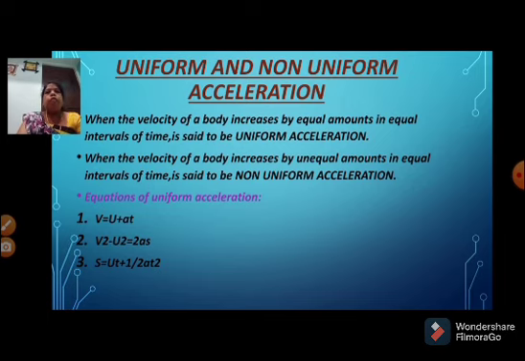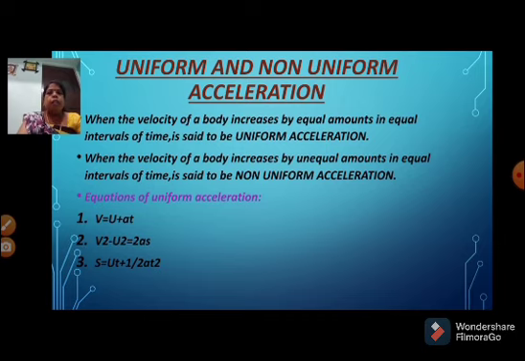Now, equations of uniform acceleration. One is v = u + at, where v is final velocity, u is initial velocity, a is acceleration, t is time, and s is distance or displacement.